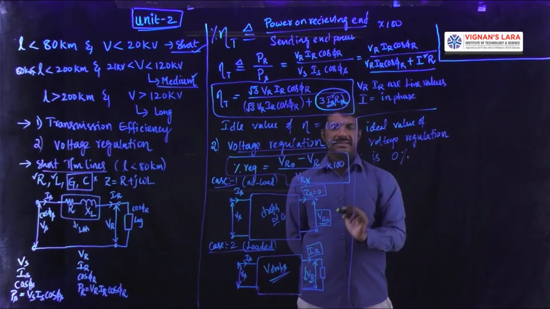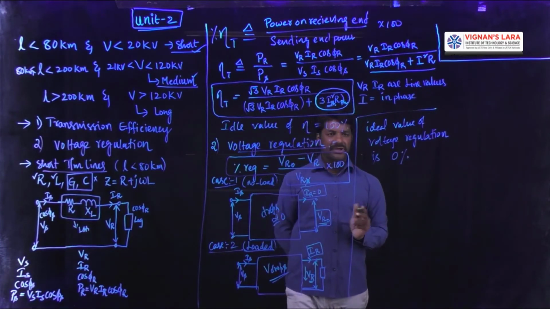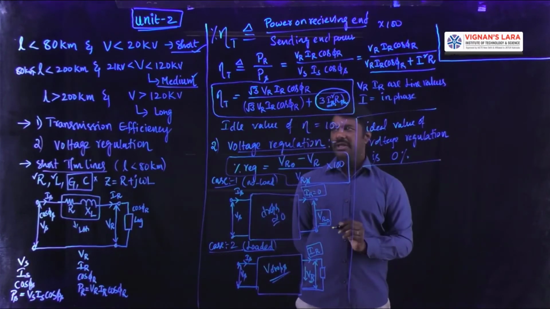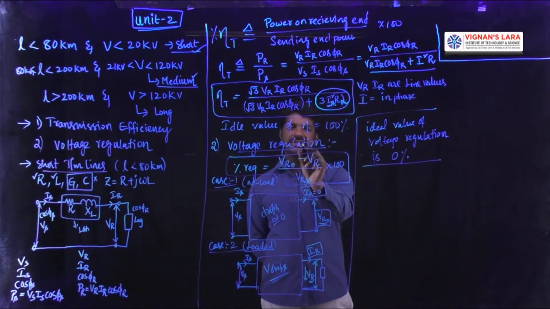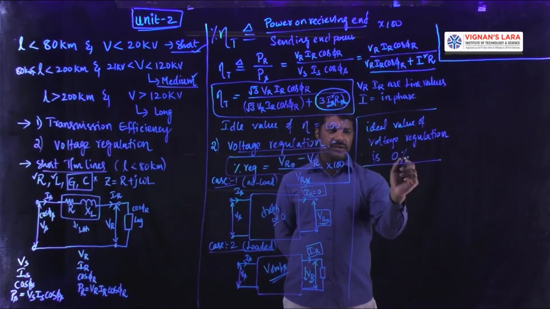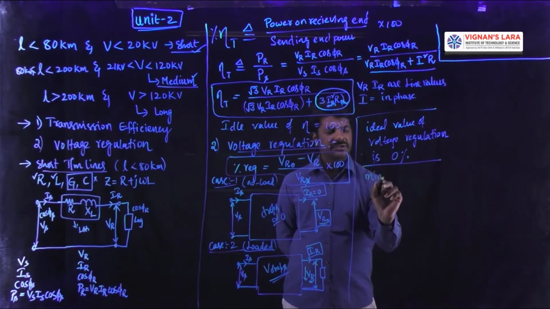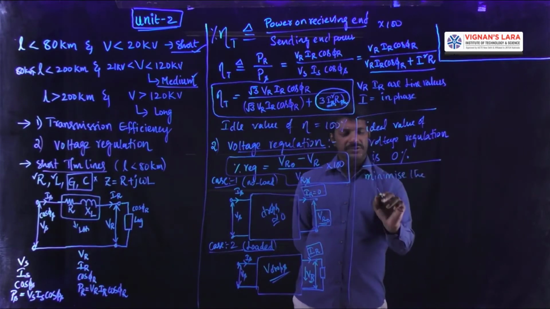Now methodologies are implemented to get that 0 voltage regulation, or approximate it to very small values. This is about the transmission efficiency and voltage regulations. In the methodologies of approaching voltage regulation very near to 0, we have to minimize the voltage drops.